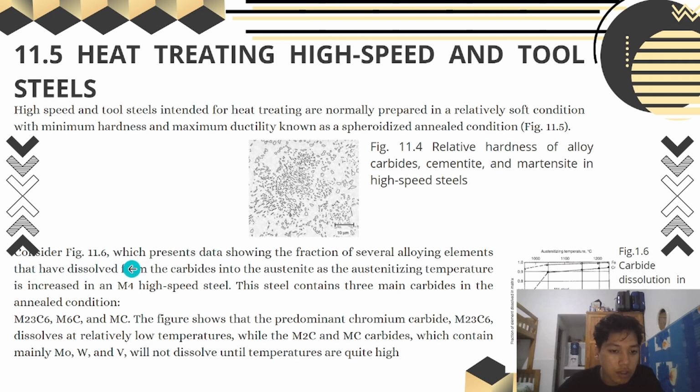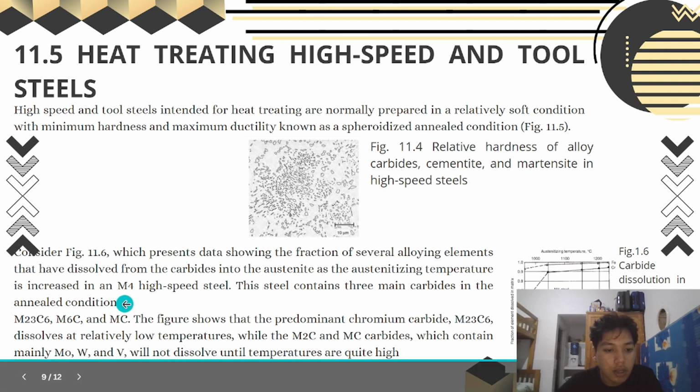Consider Figure 11.6, which presents data showing the fraction of several alloying elements that have dissolved from the carbides into the austenite as the austenitizing temperature increases in an M4 high-speed steel. The steel contains three main carbides in the annealed condition: M23C6, M6C, and MC.